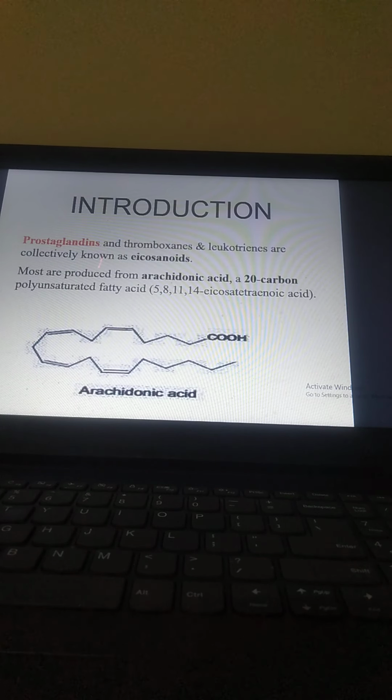Now the introduction: prostanoids, thromboxanes and leukotrienes are collectively known as the eicosanoids. Most are produced from arachidonic acid, a 20-carbon polyunsaturated fatty acid; 5, 8, 11, 14-eicosatetraenoic acid is the structure of arachidonic acid.